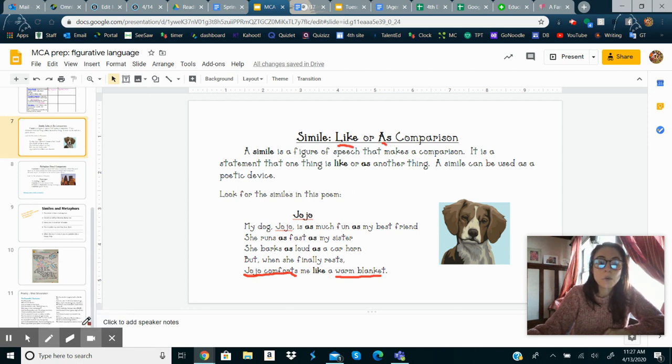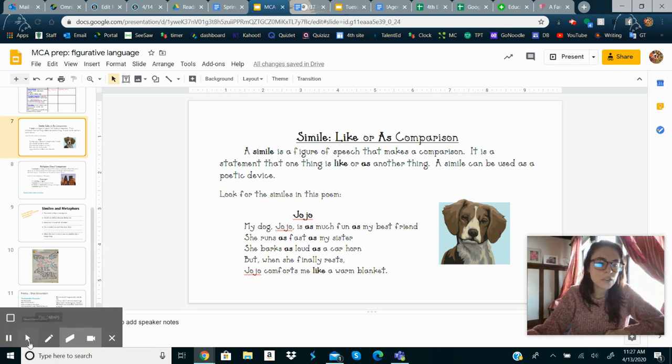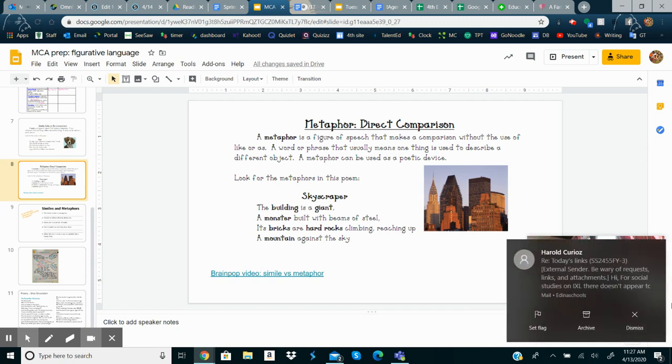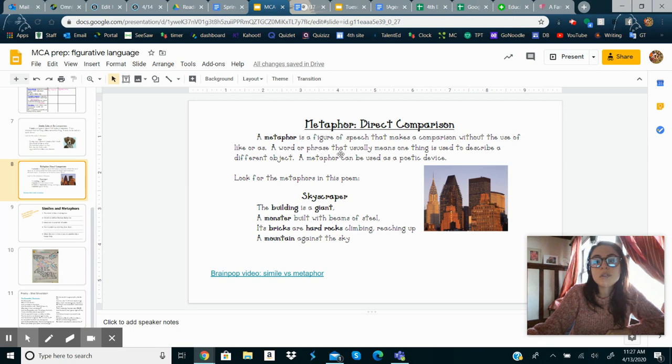Okay, now with metaphor. Now metaphor is a little more abstract, okay? So we're gonna go to the metaphor slide here. So it's like a direct comparison. It's another figure of speech that makes a comparison without the use of like or as, okay? So a word or phrase that usually means one thing is used to describe a different object. A metaphor can be used as a poetic device. So metaphor does not use like or as, but it compares to something else.